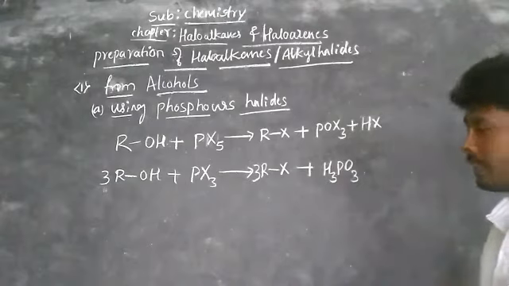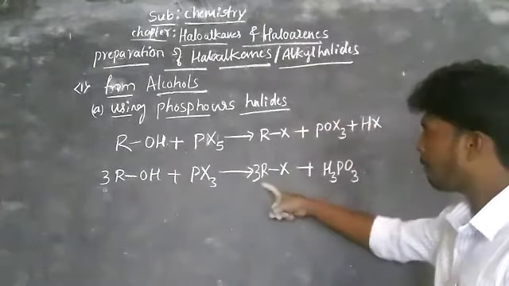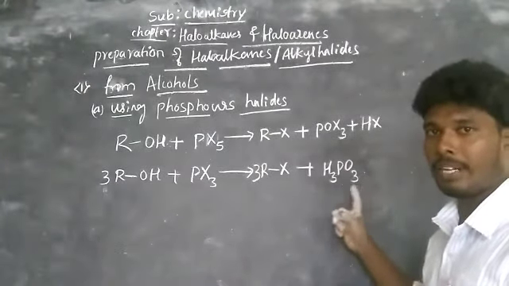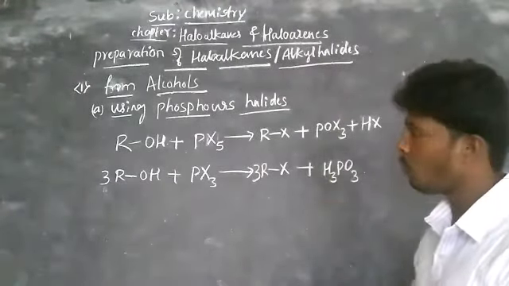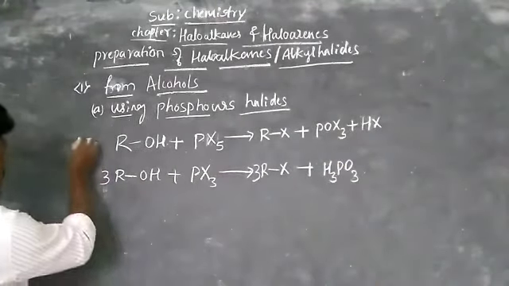This is the general method. By using this method we can prepare alkyl chloride, and by using this method we can prepare alkyl bromide and iodide, which I told you in the beginning. Now this is the general reaction.